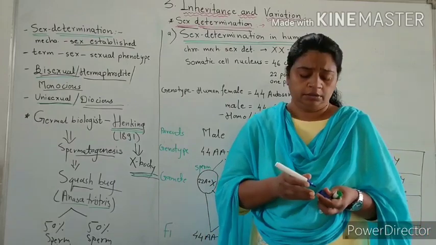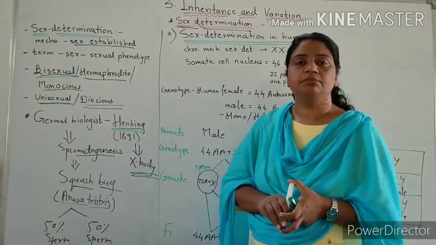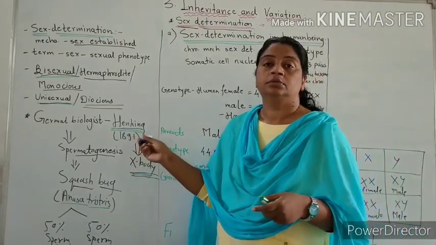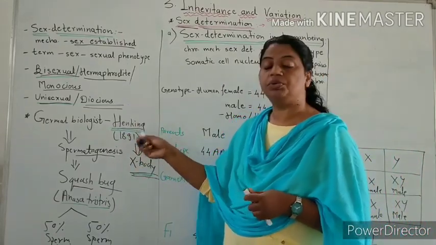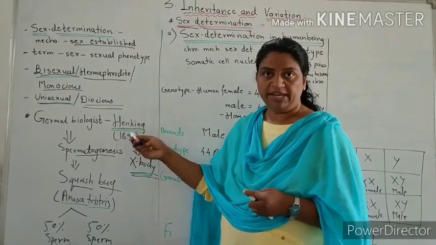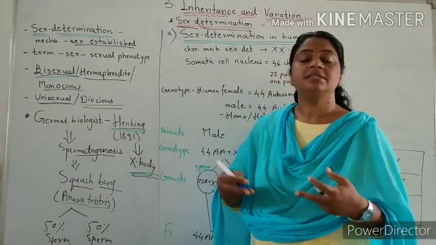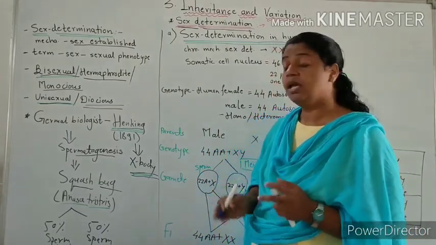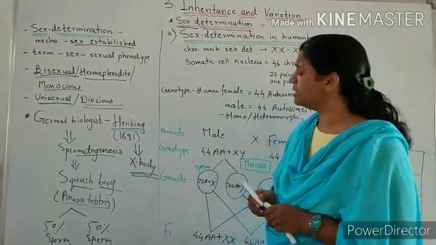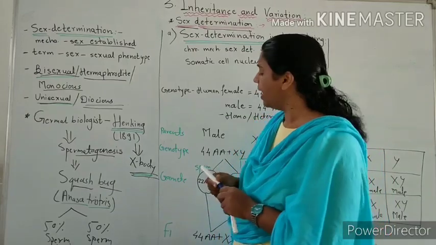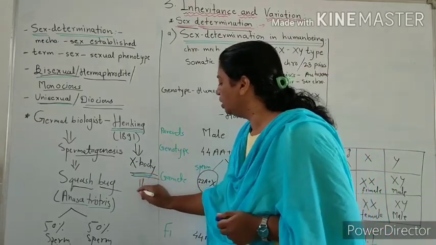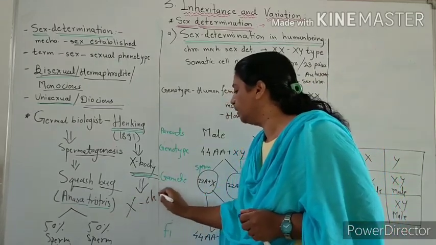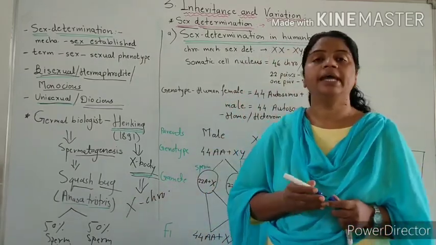But further investigation by other scientists of what was discovered by Henking showed that this X body is nothing but the X chromosome. So this X body is known as the X chromosome.